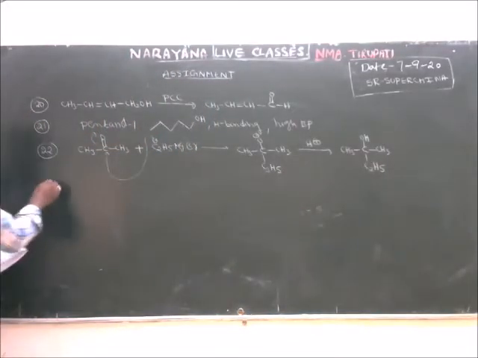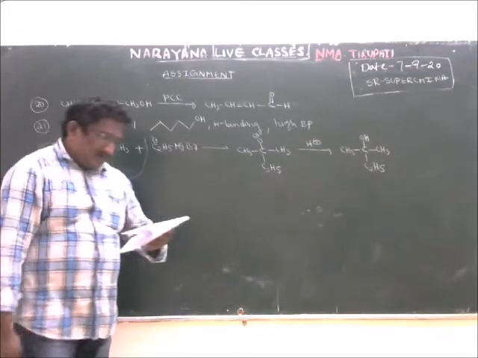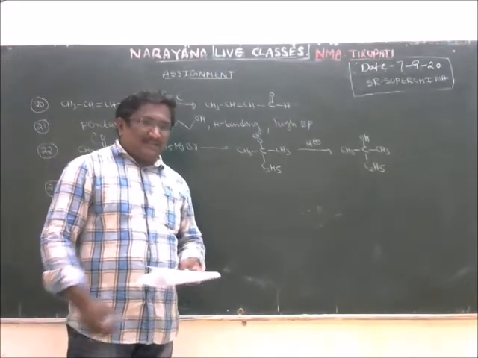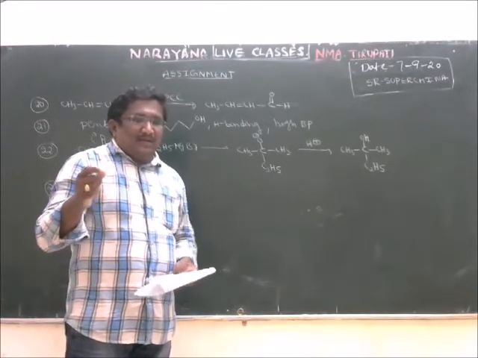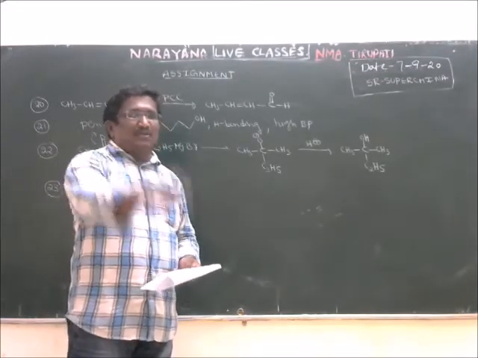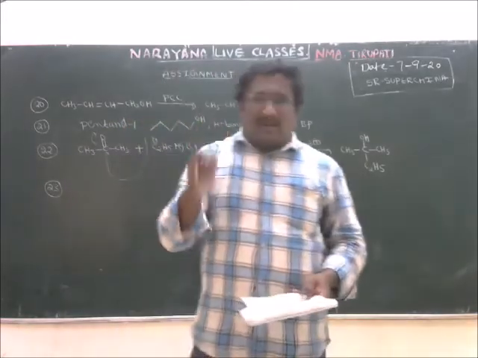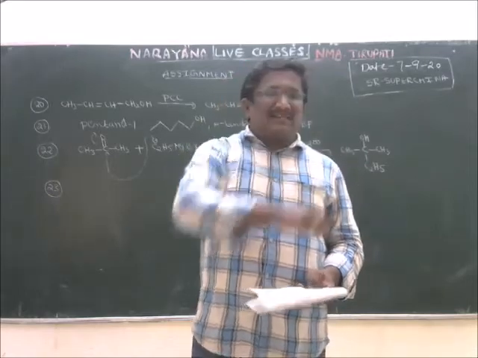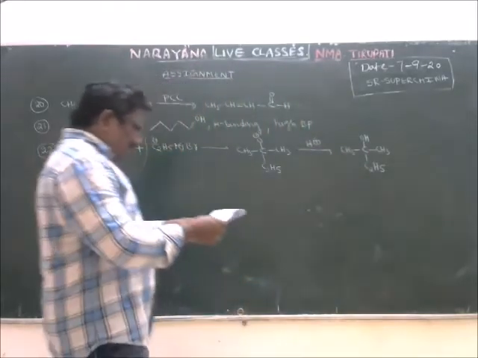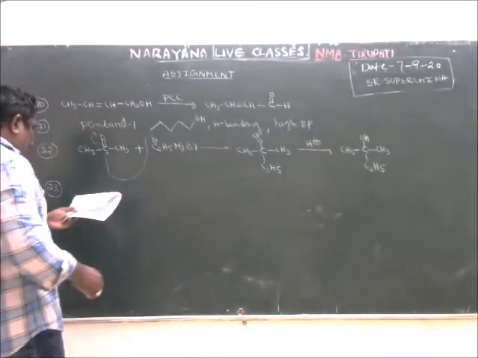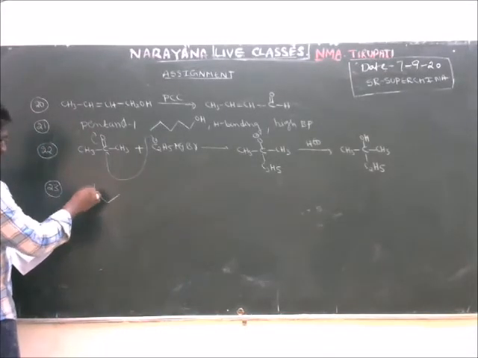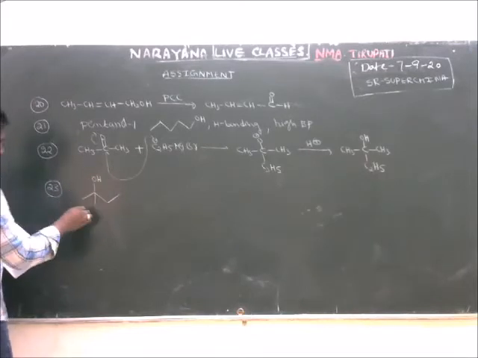Next, question number 23. Among the following alcohols, which gives turbidity immediately with Lucas reagent? The alcohol which can form the stable carbocation gives the precipitate immediately with Lucas reagent. Among all these options, this is 2-methylbutan-2-ol.